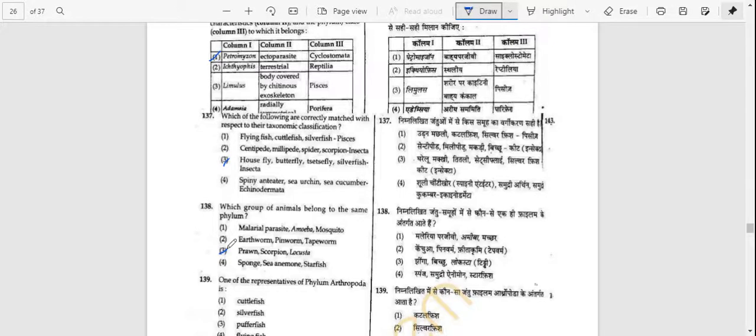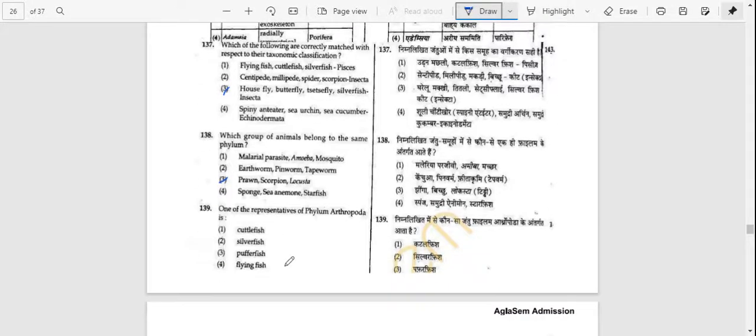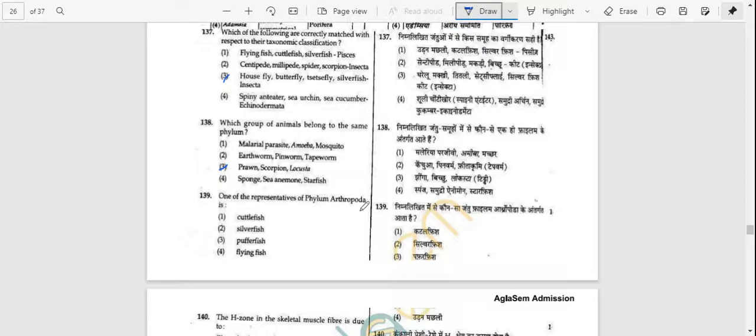All are arthropods. And the 139th question: one of the representatives of phylum Arthropoda is cuttlefish, silverfish, pufferfish, flying fish. Answer is option number 2, that is silverfish.